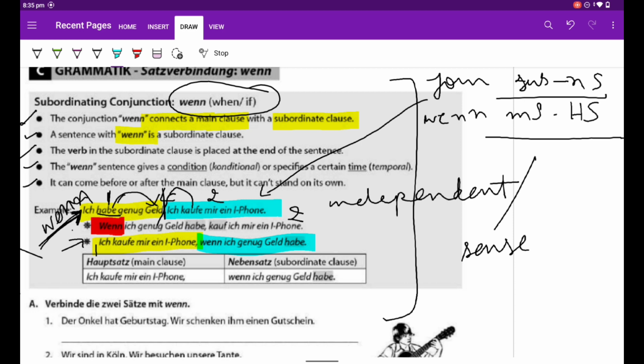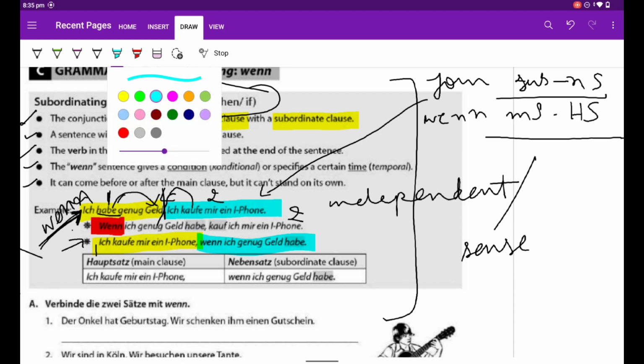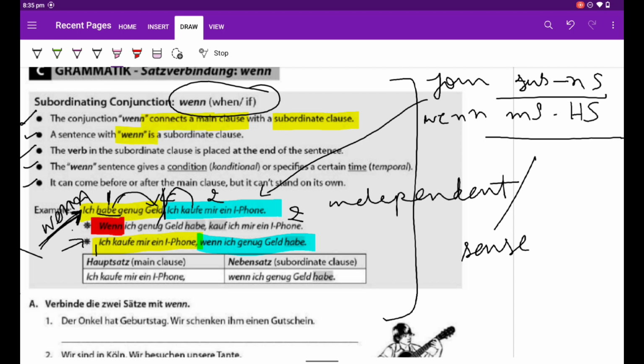What is the difference? Here we have verb, comma, verb structure when we put when in the front, whereas when we put Nebensatz in the second position, we don't have verb, comma, verb.